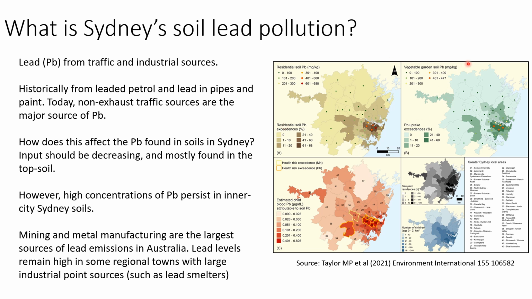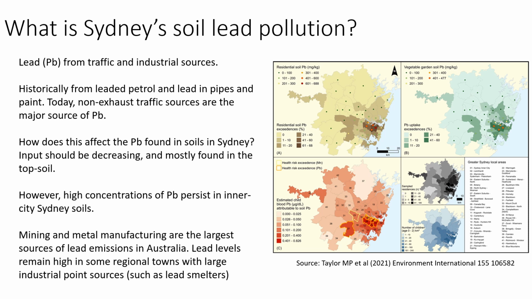Here's an analysis in the top right of vegetable garden soil. So specifically from the vegetable gardens for these properties. And again, it's the same inner part of Sydney that has the highest lead concentrations and the greatest number of exceedances. So high concentrations of lead persist in inner city Sydney soils.